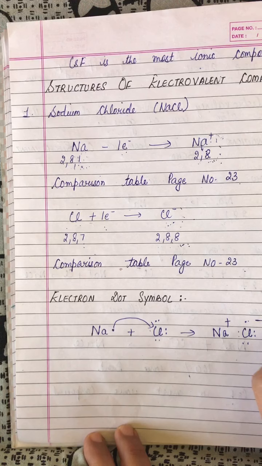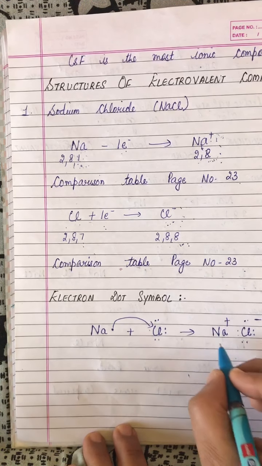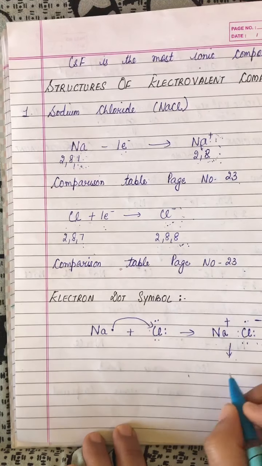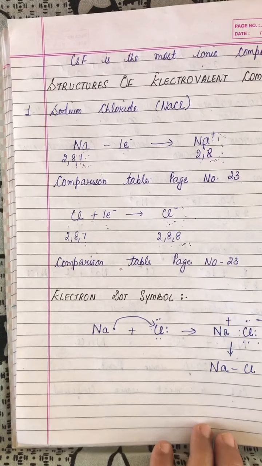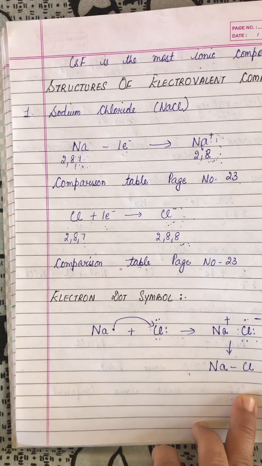Why negative charge? Because it has taken electron from sodium ion. Now both sodium ion and chloride ion are stable. So we may say a bond is formed between sodium and chlorine, and this bond is known as ionic bond.